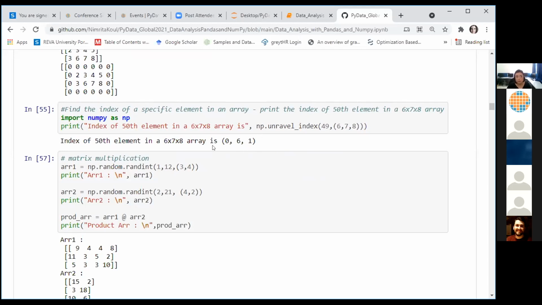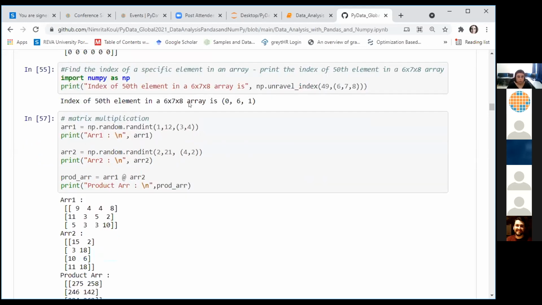Please execute it and let me know if there's something which is not working or troublesome. We can also perform all kinds of operations, including matrix multiplication, very easily with NumPy. So we have demonstrated matrix multiplication here.